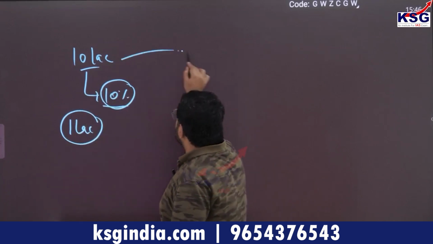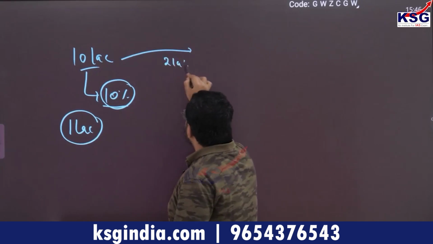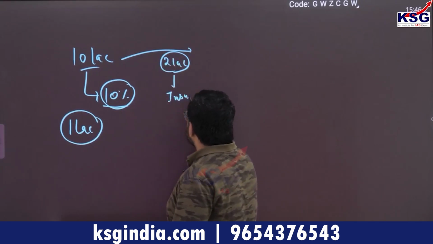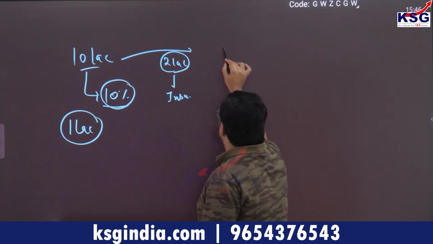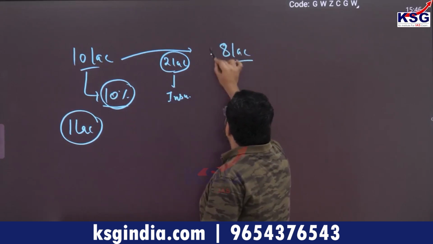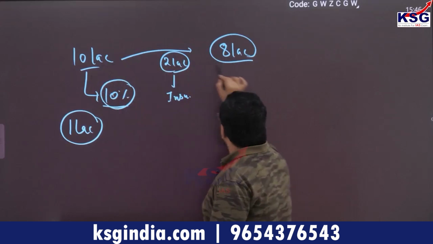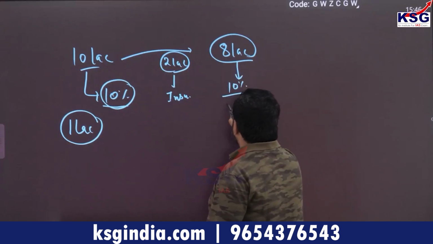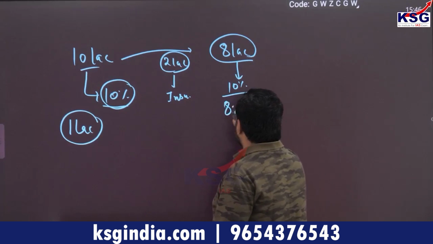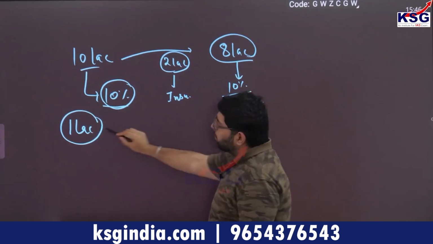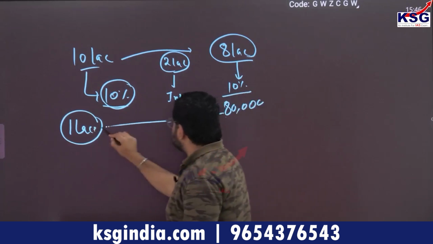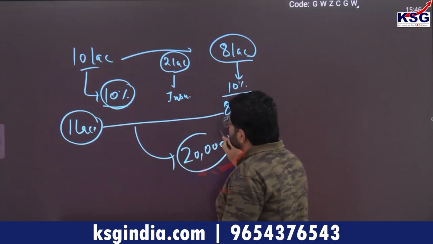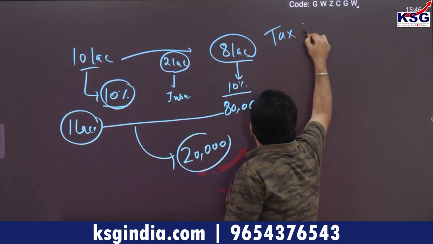So it means out of 10 lakh, suppose you invest 2 lakh rupees in insurance, for example. Now the government will impose tax only on 8 lakh. So rather than 10 lakh, they will impose tax only on 8 lakh, and 10% of 8 lakh is 80,000. So ultimately, earlier you were paying 1 lakh, now you are paying 80,000. See how much you save? You save 20,000. Okay, so this is a case of tax planning.